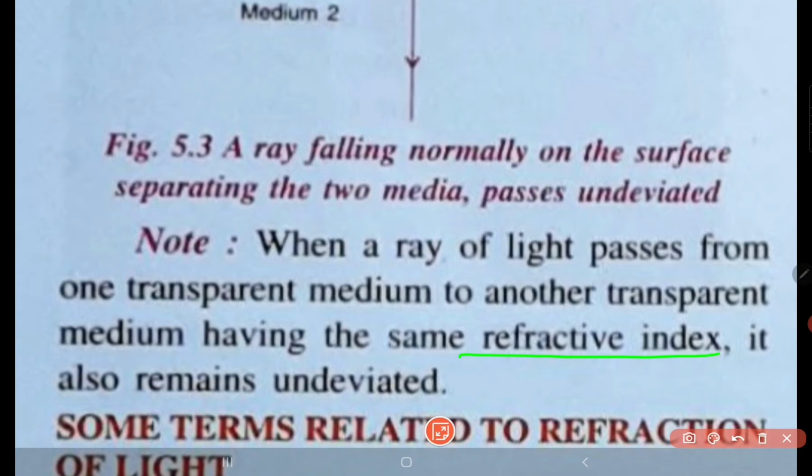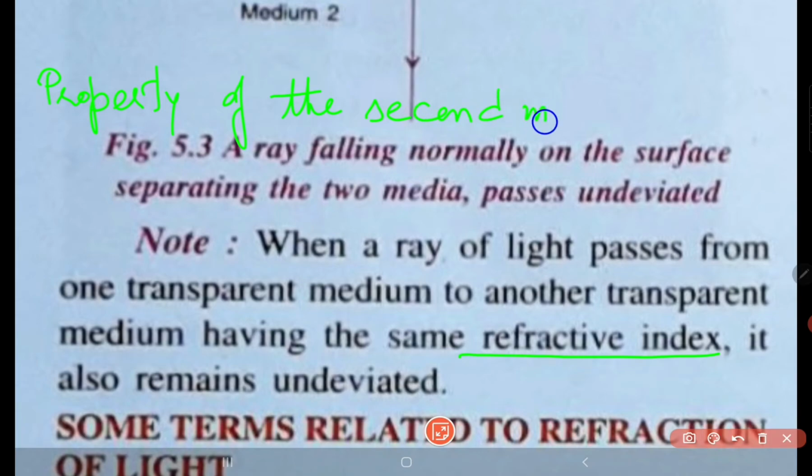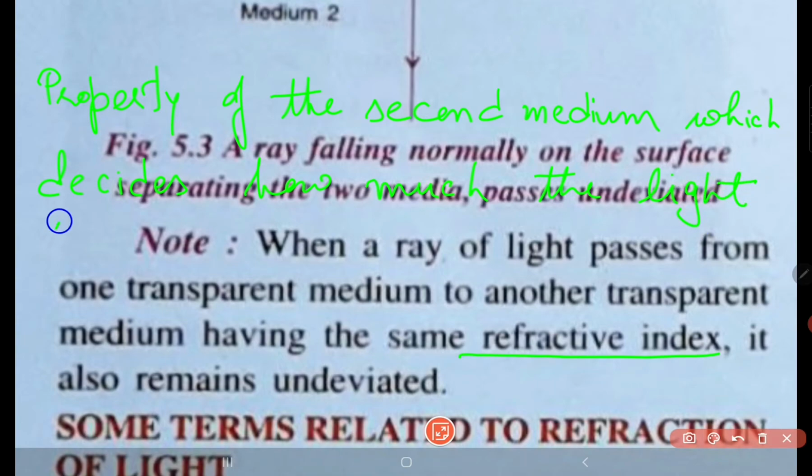This refractive index is the property of the second medium which decides how much the light should bend, either towards the normal or away from the normal. I hope you understood what refractive index is.